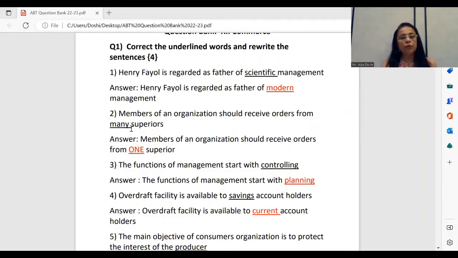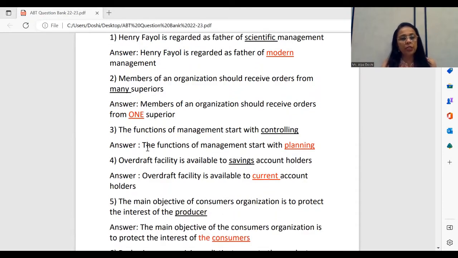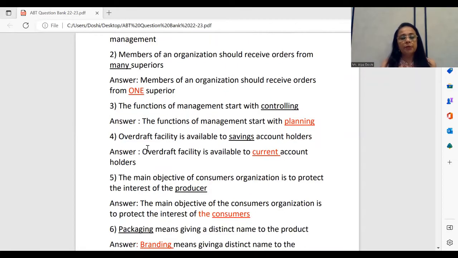So remember, you have to change the word only, which is underlined, and nothing else in the sentence has to be changed. Please rewrite the entire sentence in the space which is provided in your question paper in the ABT exam. Question number 3. The functions of management start with controlling.